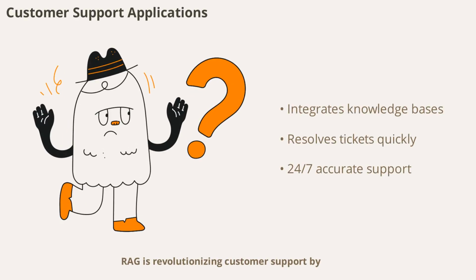RAG is revolutionizing customer support by integrating company knowledge bases and product documentation. It enables support agents and chatbots to resolve tickets quickly and accurately, providing 24/7 service. Customers benefit from faster, more reliable answers, while companies can scale their support operations efficiently.